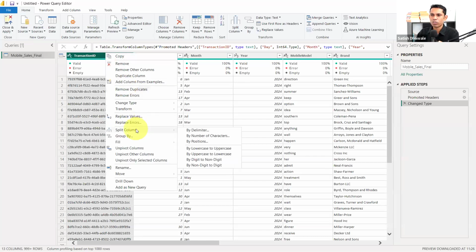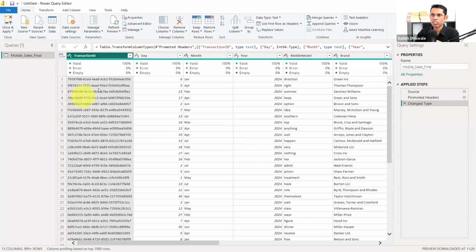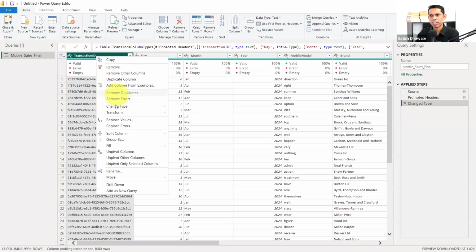because I don't think this transaction ID is going to help you in any case to get any kind of analysis. But this is the only unique ID that you have. You can keep it to get the total transactions. So keep the transaction ID, no problem at all. If you don't want it, you can remove this column.